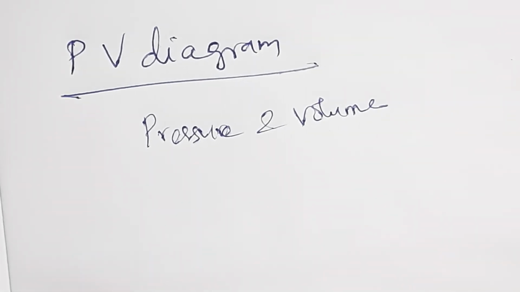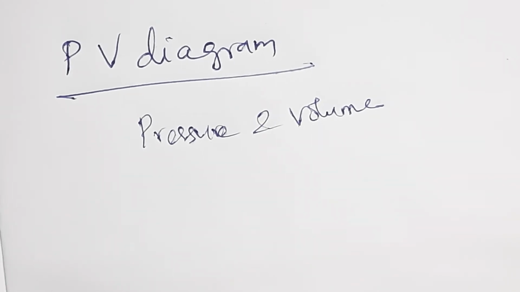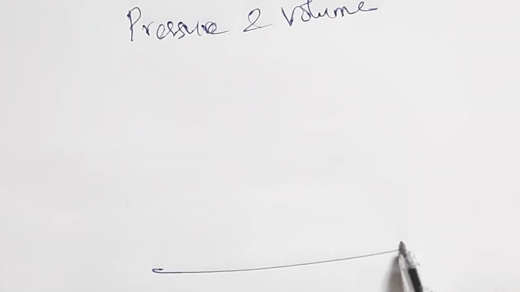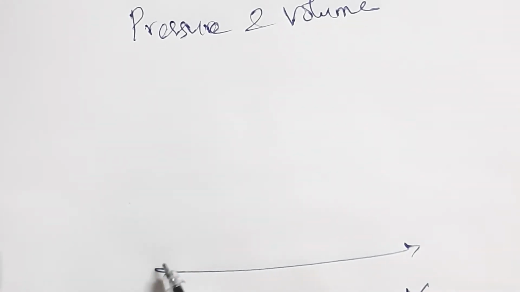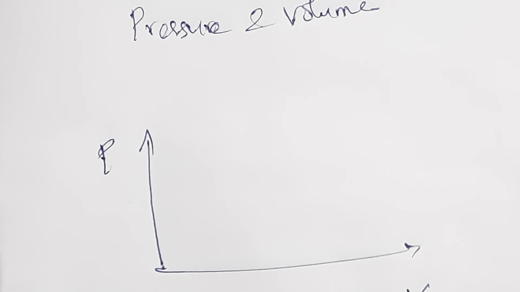So we can use this diagram to calculate the work done, by the expansion or by the compression. In the PV diagram, the volume is taken along the x-axis and the pressure is taken along the y-axis.